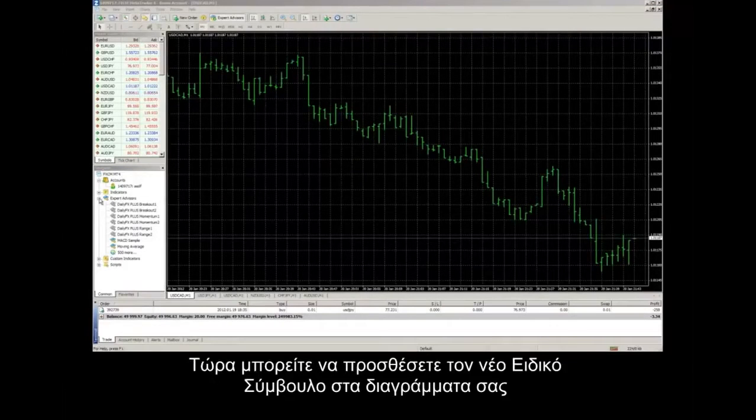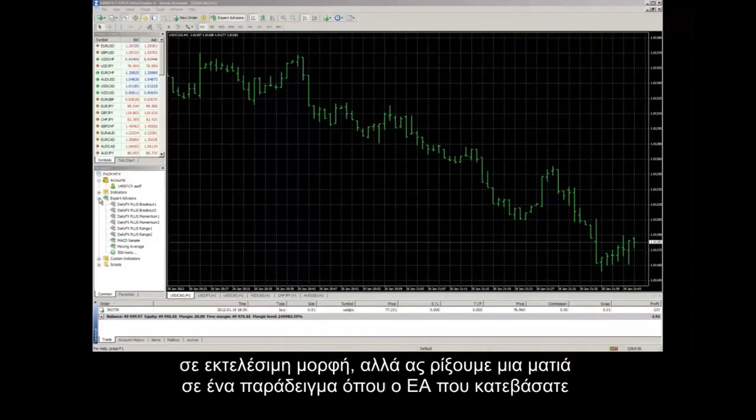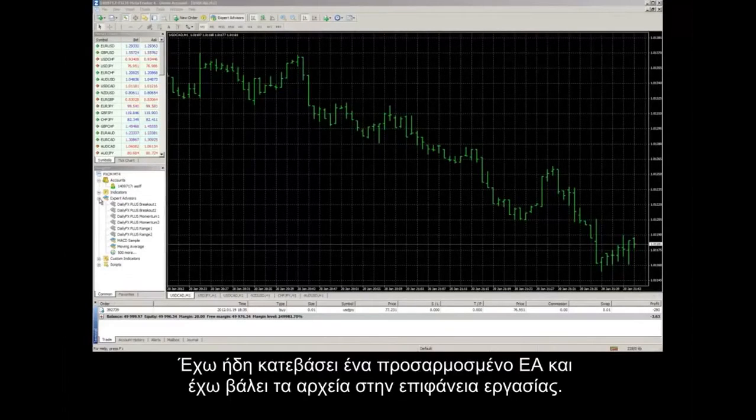From here, you can add your new expert advisor to your charts just like any other expert advisor. It's a pretty simple process when your EA has an executable file. But let's take a look at an example where the EA you downloaded is a standalone file or has multiple files. I've already downloaded a custom EA and have put the files onto my desktop.